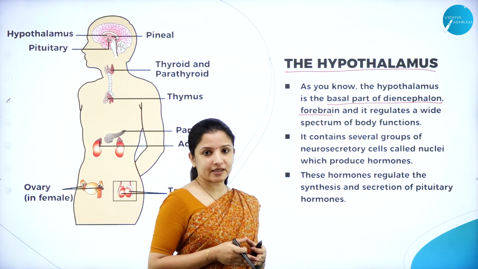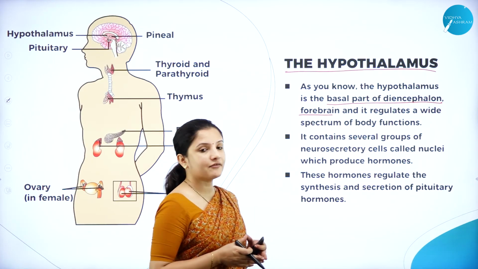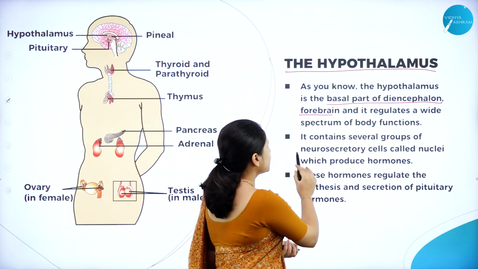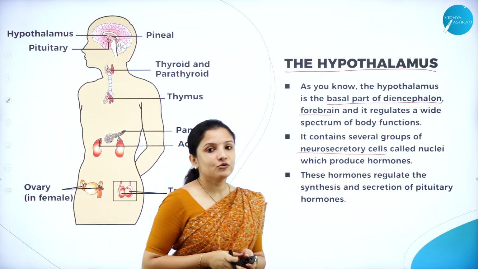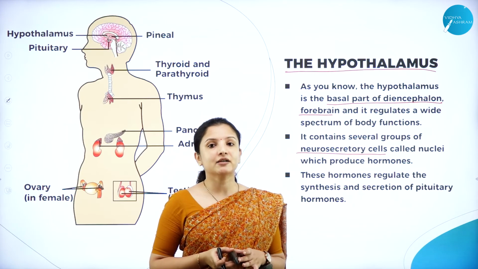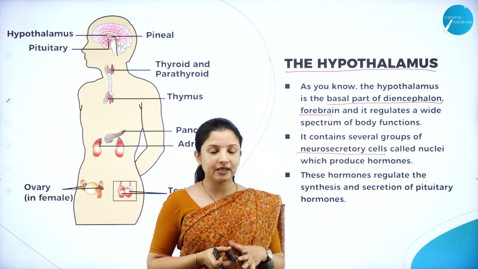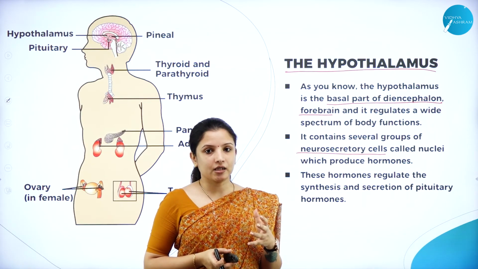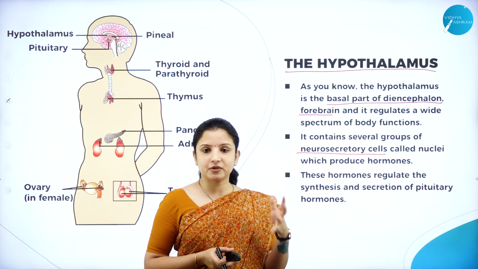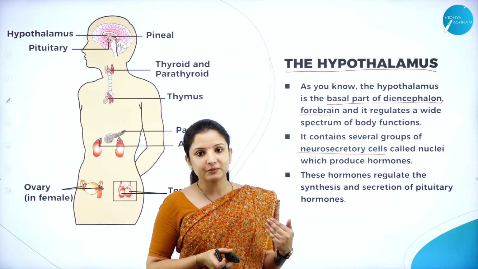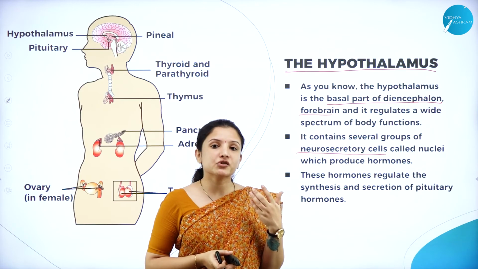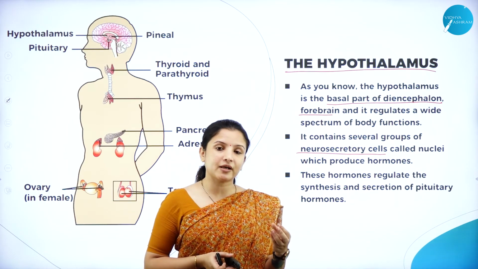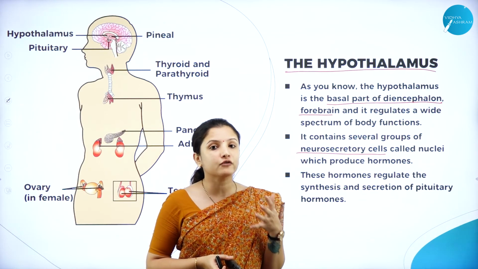And this hypothalamus actually contains several groups of neurosecretory cells. We had also studied that the forebrain is usually grey in color, right? That is, the cerebral hemisphere of the forebrain is usually grey in color. It is called the grey matter because it contains a lot of neural cells.